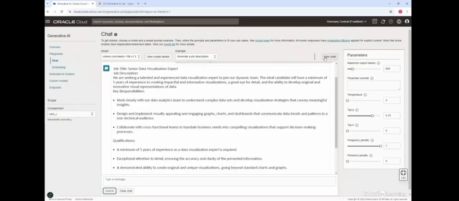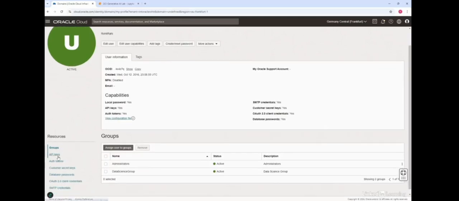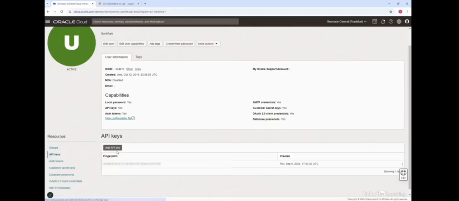Now to set up the config parameters and the files, let's click on my profile here. It will bring up my profile details, things like API keys, auth token, etc. So I'll click on API keys.